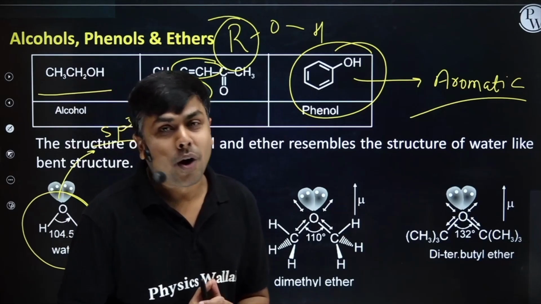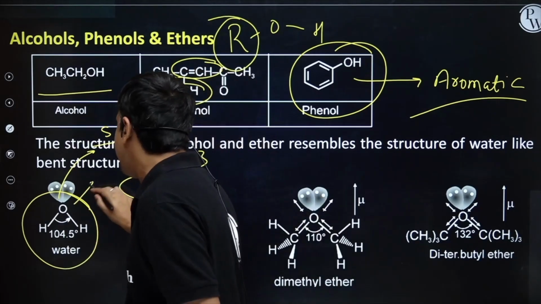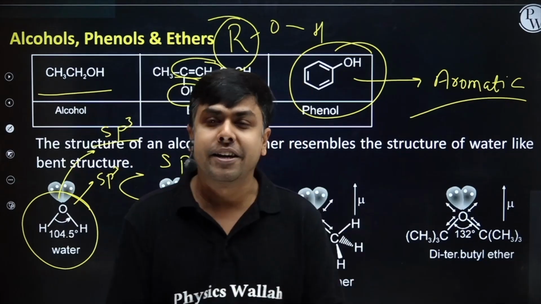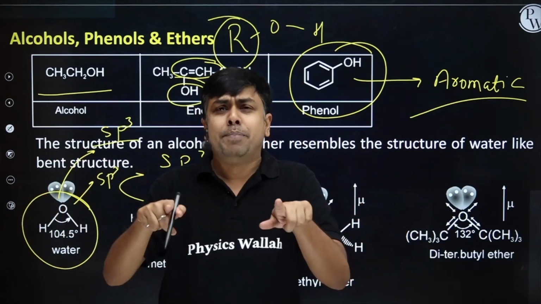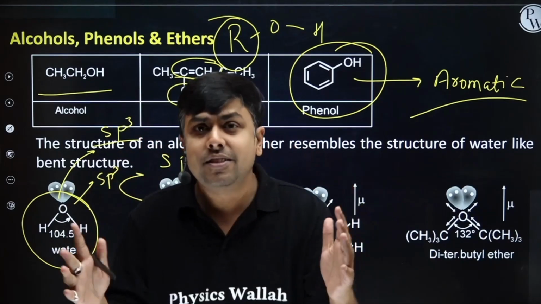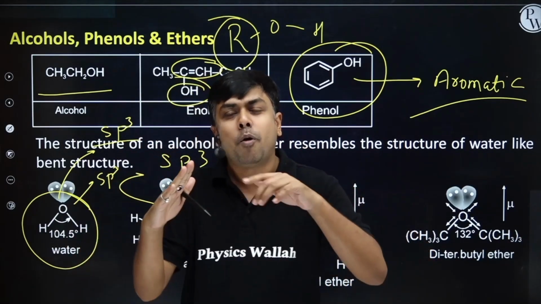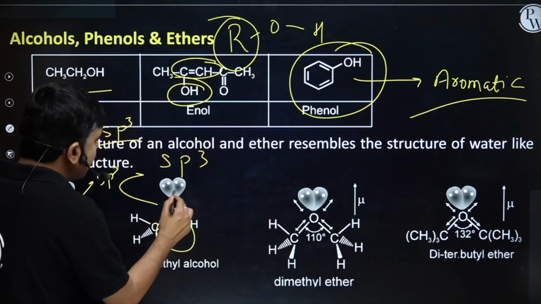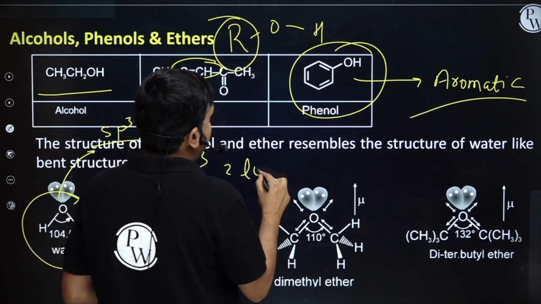Students, in case of water, no doubt I have sp3 hybridization, so the bond angle would be 109.5 degrees, right? But because of the lone pairs, there is distortion in the geometry, and because of that the bond angle is less. Now you will say, sir, here also I have 2 lone pairs.